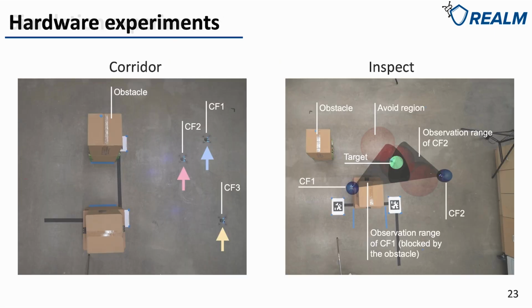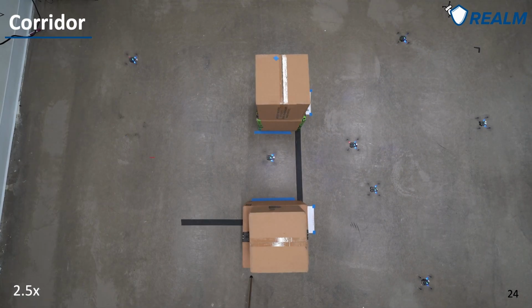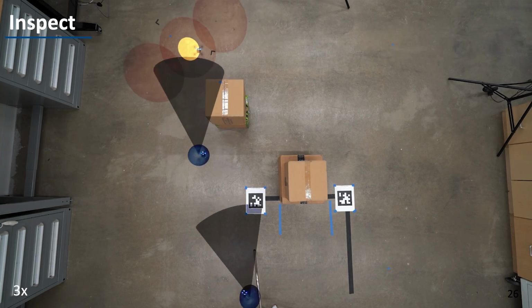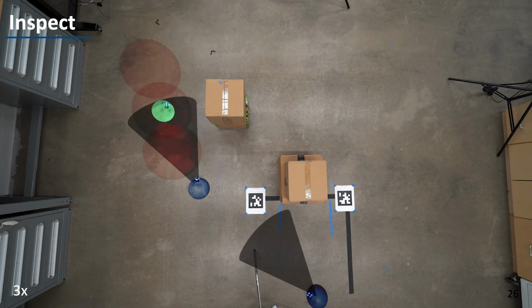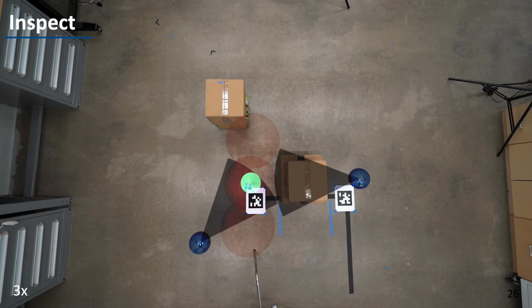We also did 2 hardware experiments. In the first environment, the Crazyflie drone needs to fly through a corridor and reach their goals on the other side. In the second hardware experiment, the 2 Crazyflies need to collaboratively inspect a moving target and keep the target being inside the observation range of at least 1 Crazyflie. Using Def-MARL, one agent approaches and observes the target in the beginning, and when the goal is blocked, the other agent comes to help, so the target is always observed.